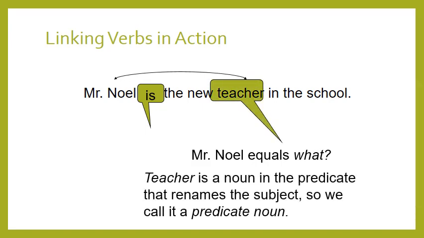Okay? Teacher is a noun. Pay attention here. Teacher is a noun, not an adjective. Teacher is a noun in the predicate that renames the subject. It renames Mr. Noel, so we call it predicate noun. Again, teacher is a noun in the predicate and it renames Mr. Noel. And is here is a linking verb. So teacher is called the predicate noun because it renames the subject. Okay, so is is the linking verb.